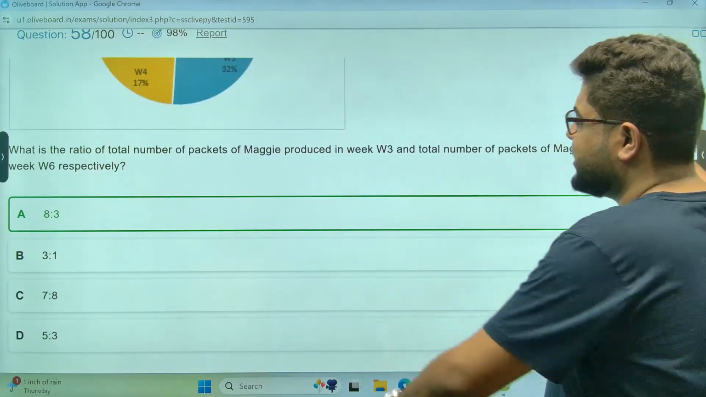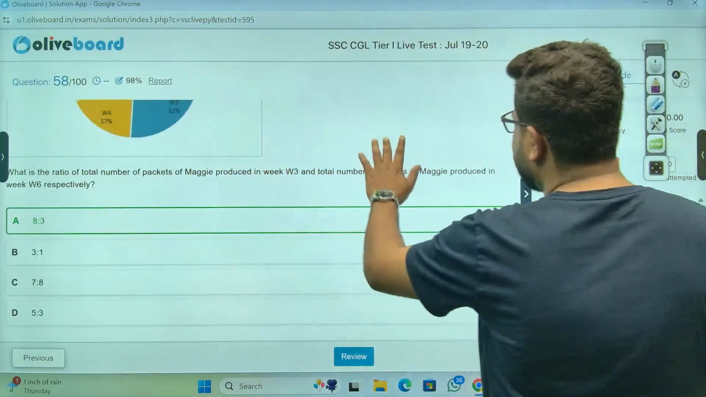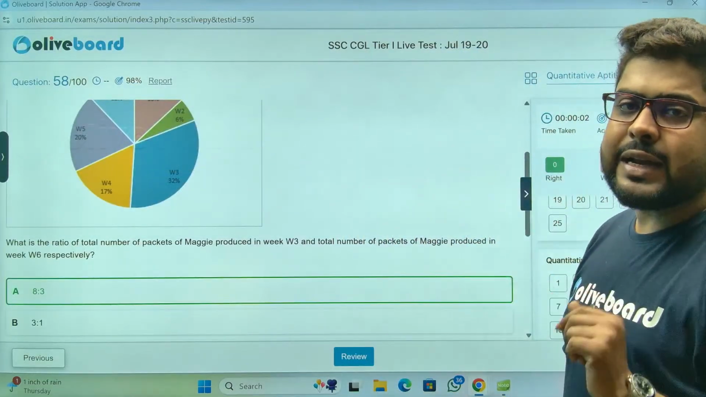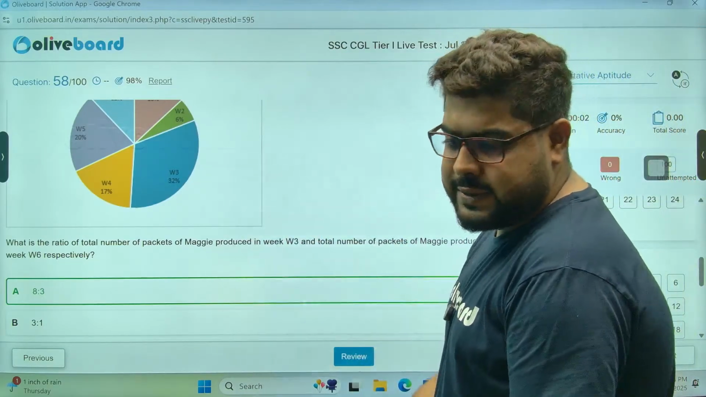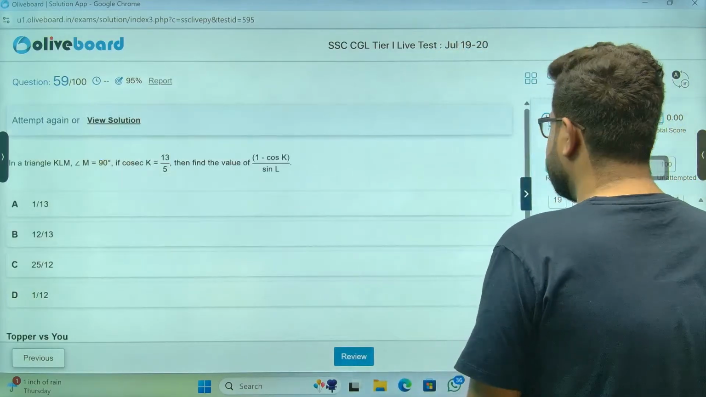That is our answer, sir. Again, ratio, percentage, these are all relative terms. I've told you multiple times. You do not need to do anything. Okay, sir. Moving on.